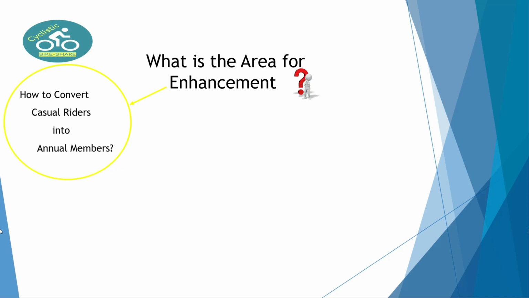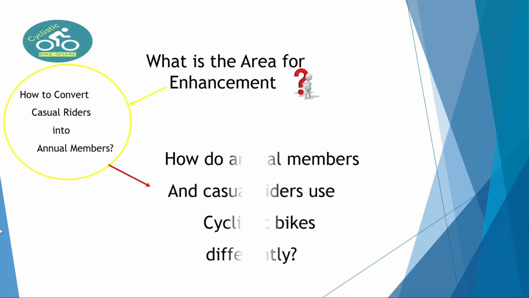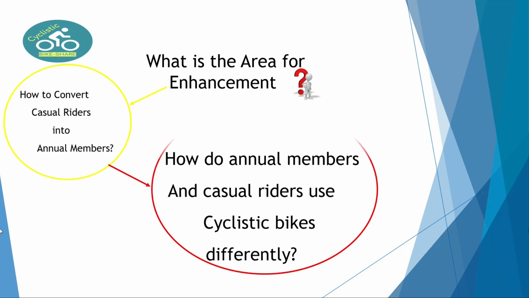What is the goal of the marketing team? It is how to convert casual riders into annual members. Our job today is to determine how annual members and casual riders use Cyclistic bikes differently. And this becomes the course of our case study today.